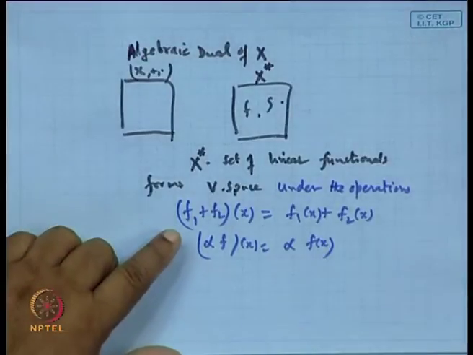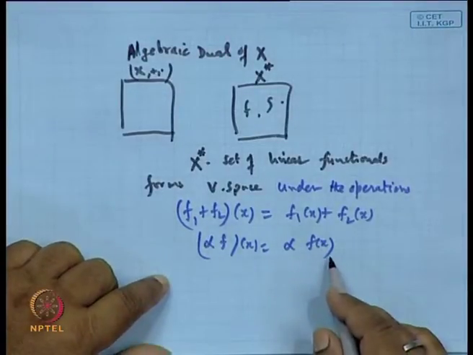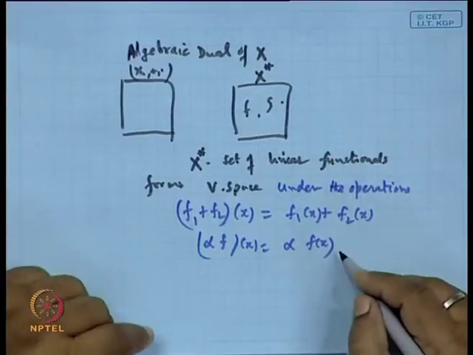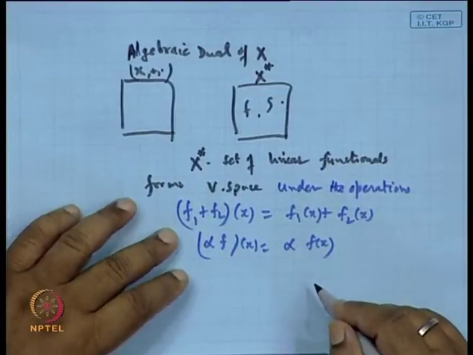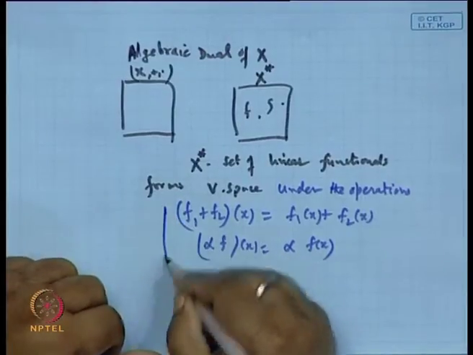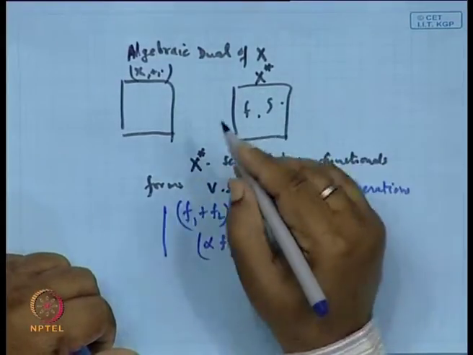So, with respect to the addition and scalar multiplication, it again forms a vector space. All the properties, all the conditions of the vector space are satisfied with respect to these operations. Hence, this space will be a vector space.